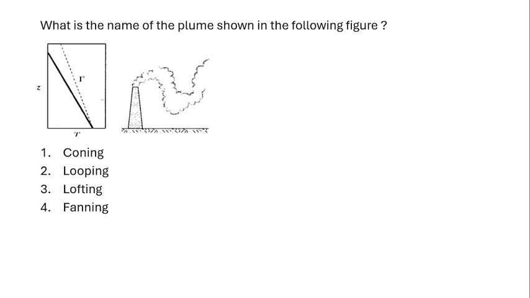Next is, what is the name of the plume shown in the following figure? So this is the stack. From this stack, the plume is produced. So this is the pattern of the plume. From the pattern of the plume, you have to identify what kind of plume is this, whether it is a coning or looping, lofting, or fanning.